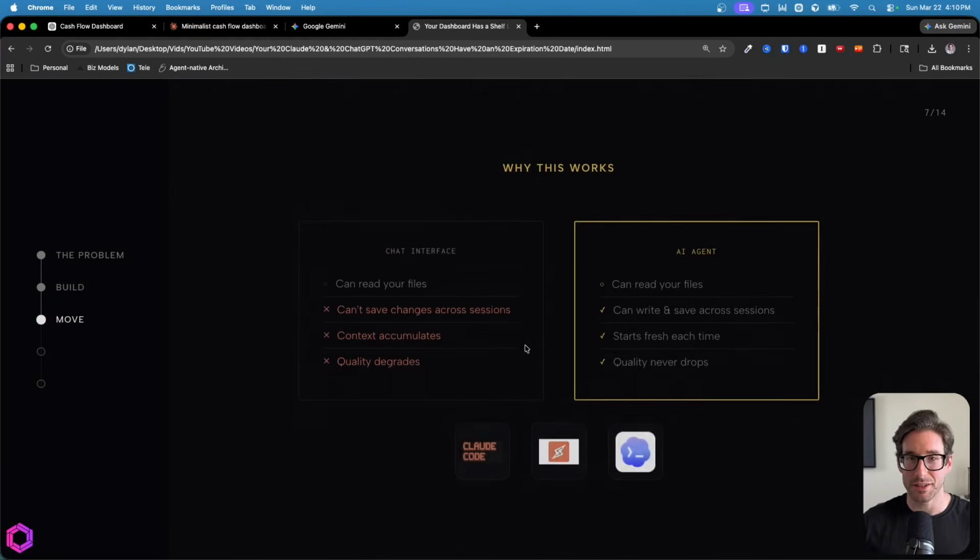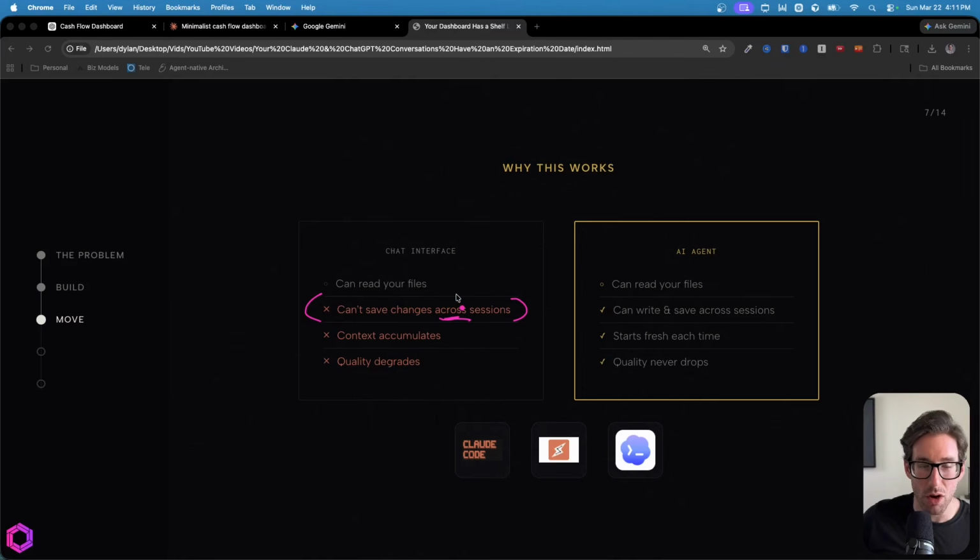But first, we need to ask ourselves, why are we moving this to the desktop? Why is it better to do things there? Well, there's one primary reason that we want to do this on our desktop instead of inside of the web browser with ChatGPT or Claude. Reason being is this feature right here. So when you're using the web app for ChatGPT, Claude, Gemini, it can't save changes across sessions, which is why you have to have a really long, ongoing conversation with the AI, which in turn causes the degradation of the AI's ability to follow your instructions.